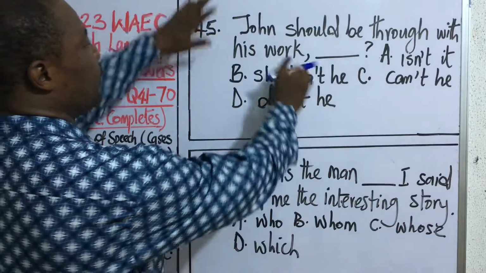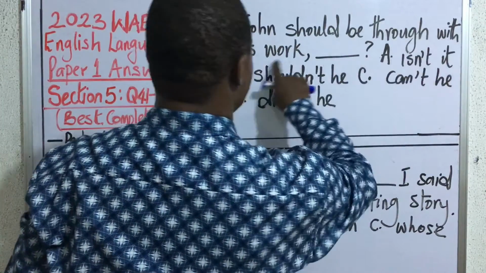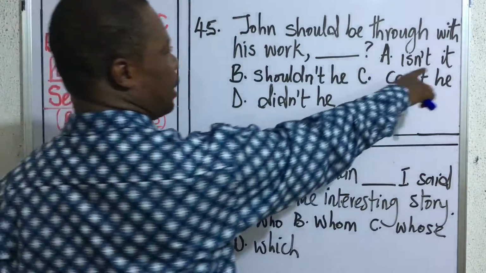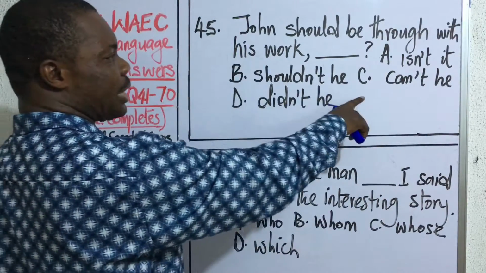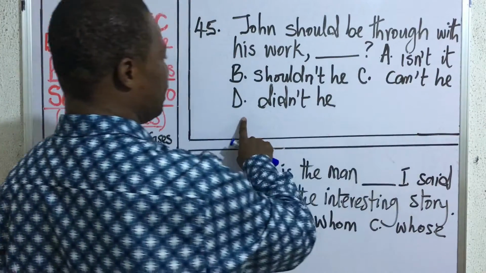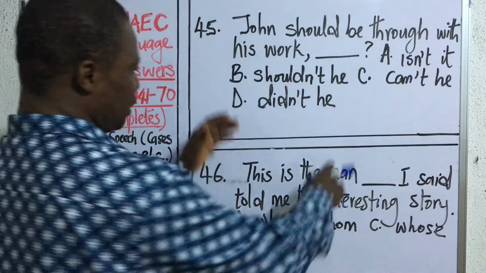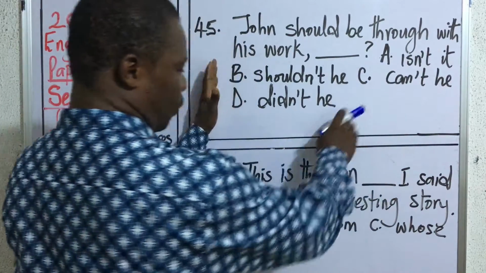Question 45. John should be through with his work. Thus, A. Isn't it? B. Shouldn't he? C. Can't he? D. Didn't he? So this is a problem coming from question tag.